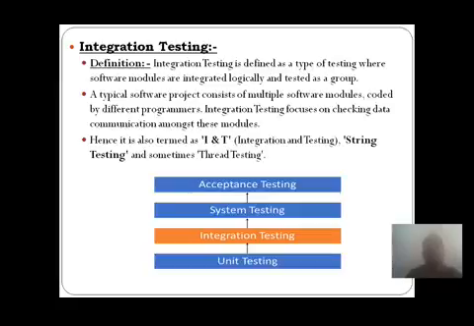Now what does system mean? Whenever the integration of different modules is done, that is the system as a whole, and this system as a whole is tested according to the requirements collected in the SRS, the software requirement specification. And at the last is the acceptance testing. What is acceptance testing? It is whether the software is accepted by the user or not. So that is the acceptance testing.